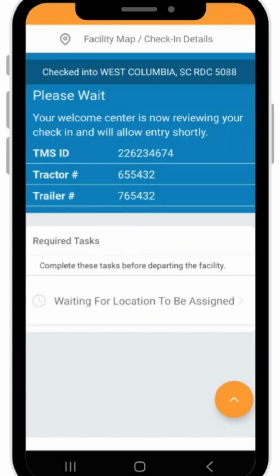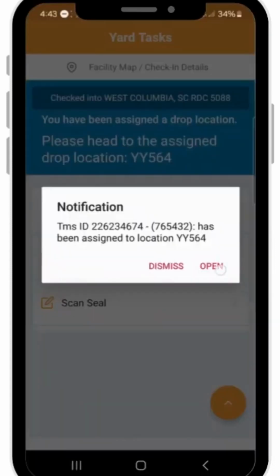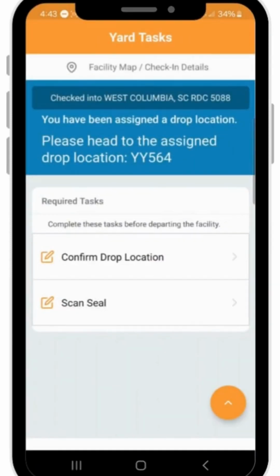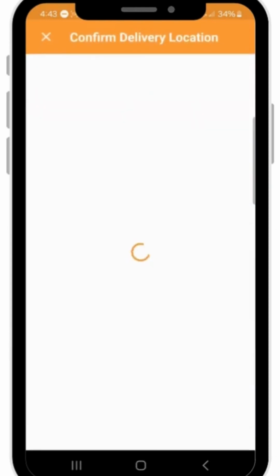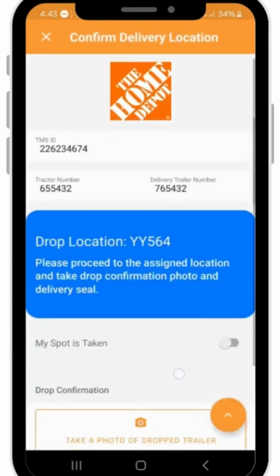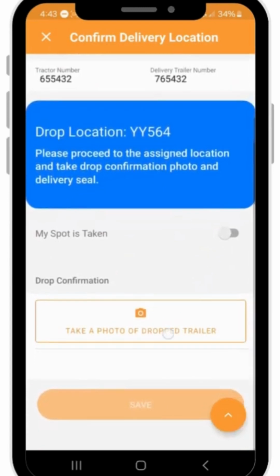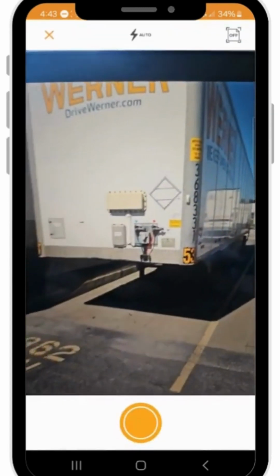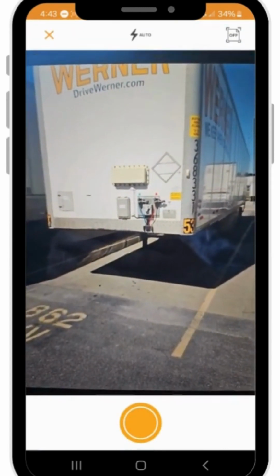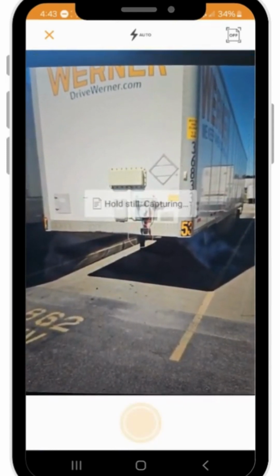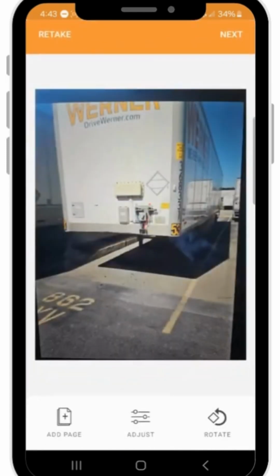If you are not within the 1.5-mile geofence, you will be asked to wait to check in. The Welcome Center will review your shipment information and assign you a yard spot. When the Welcome Center has completed your check-in, proceed to assigned yard spot and confirm drop location. When you have dropped the trailer, submit a final photo of the drop trailer and spot location.